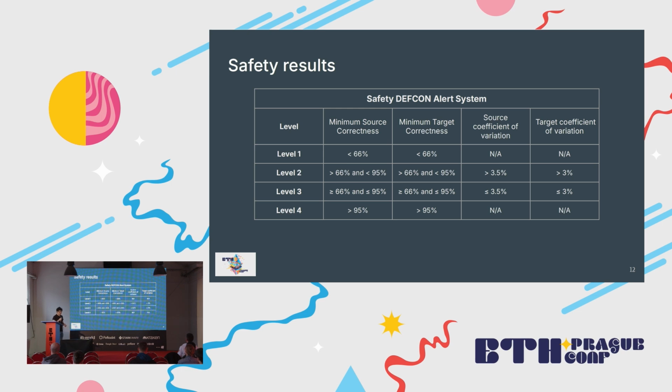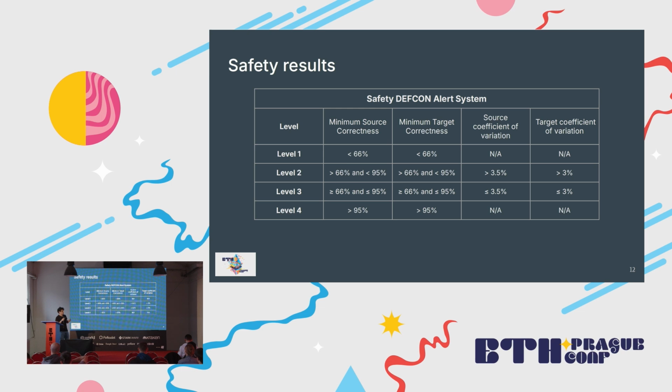Here, for the safety DEFCON Alert System, we found 4 key metrics. The minimum source correctness percentage recorded within this period. We have the same for target correctness percentage, and then we have the source and target coefficient of variation. So the coefficient of variation is just an equation that will analyze the variability within this period.